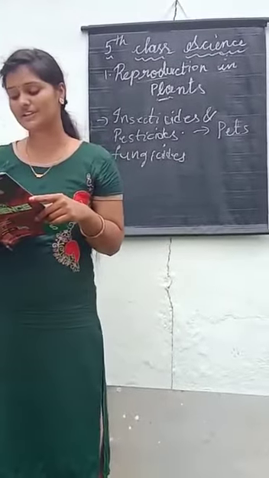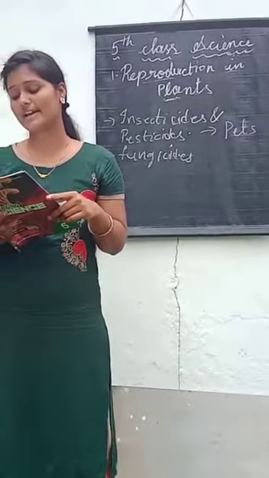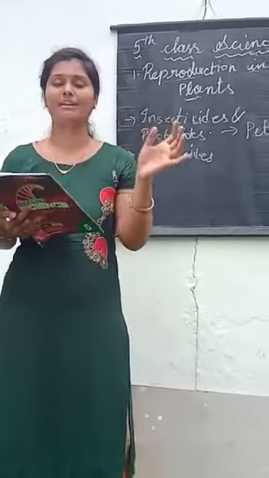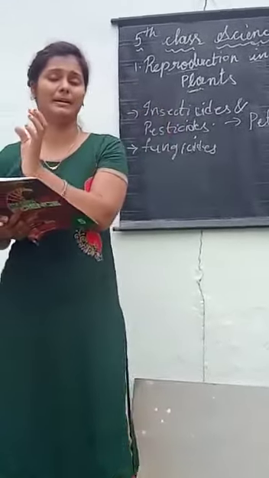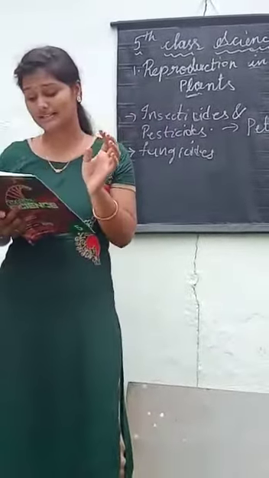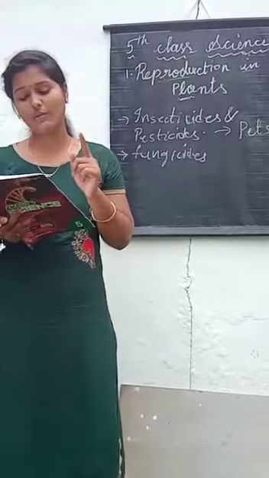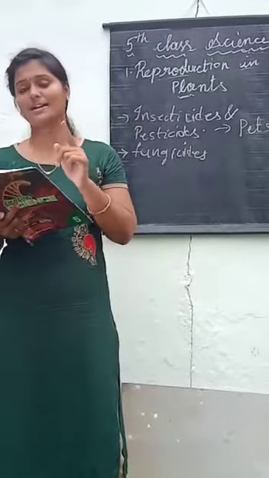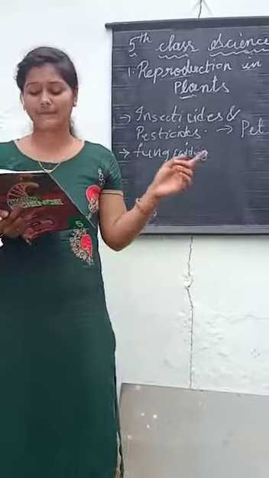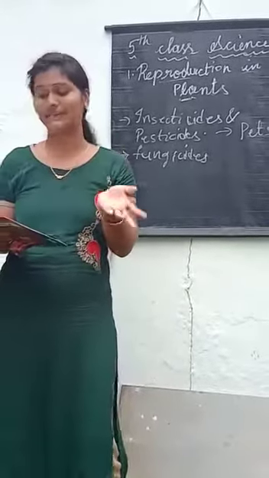The process by which the seeds are scattered away from the mother plant is called dispersal. New plants also grow from some parts of the parent plant. Different plants grow in different climates and different seasons.